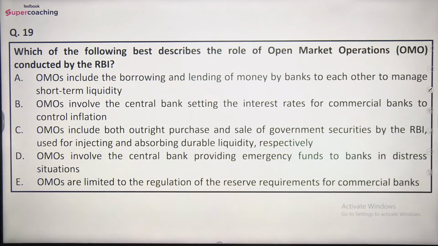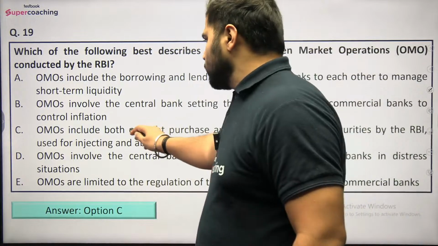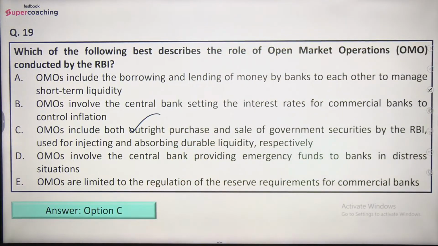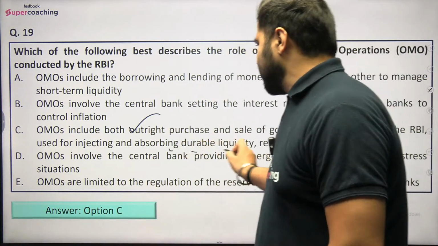OMOs involve the central bank providing emergency funds to banks in distress, and OMOs are limited to the regulation of the reserve requirement for commercial banks. So right answer would be option number C, that is, OMOs include both outright purchase and sale of government securities by the RBI used for injecting and absorbing durable liquidity.